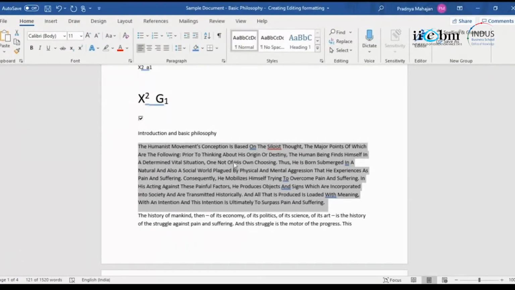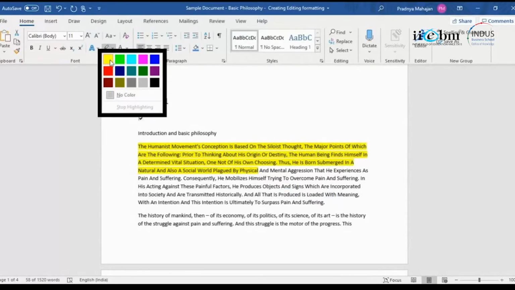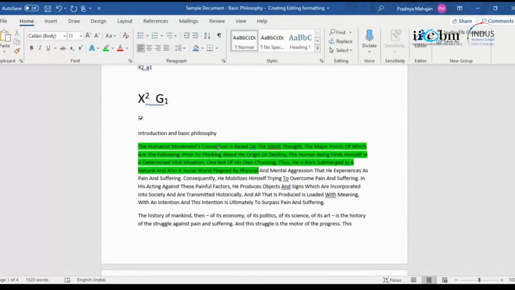Then you have something called highlighting the text. Like you use a highlighter when you're reading a text, so you can use this highlighting option. The yellow and the green are most common. So this is not background, but this is just in the middle of the text. You want to bring forth a point, you want to draw attention of your reader to a point, you can just highlight it, right? Then you have a font color.